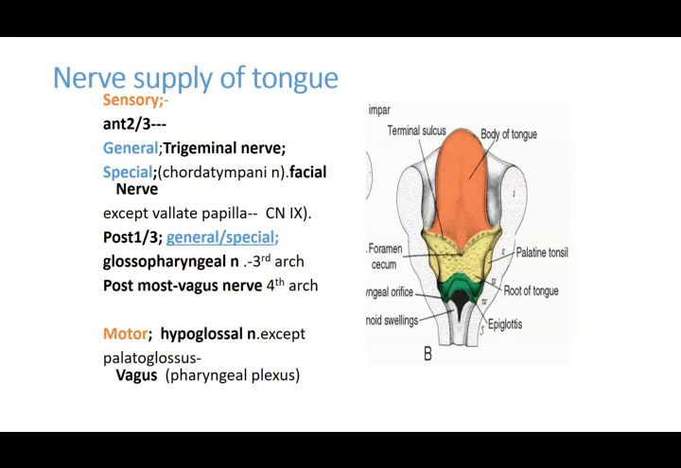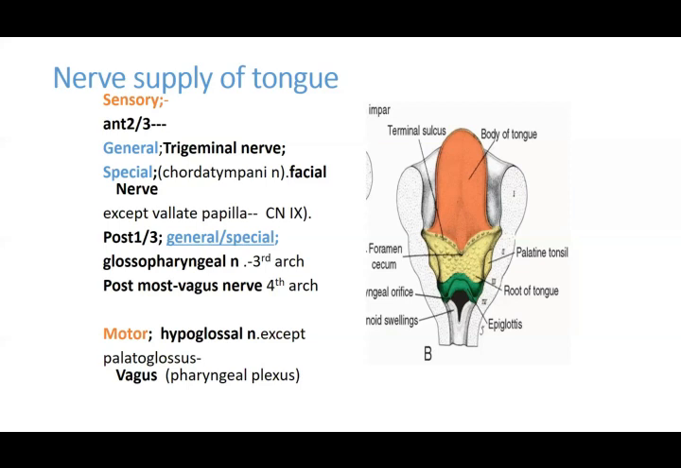Then there is the posterior one third, general and special both. The posterior one third area is the third and the fourth, and we said the second part disappeared. So this part is going to get its general supply from the glossopharyngeal nerve, and the posterior most part, which is your third and the fourth, is supplied by your vagus nerve. The third is the glossopharyngeal area, and the posterior most part is the fourth, which has its vagus nerve.